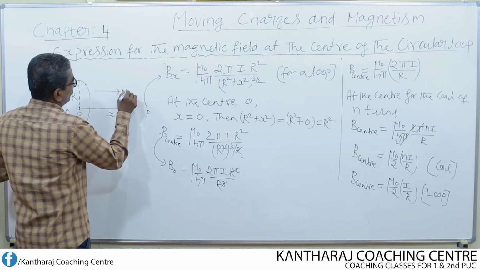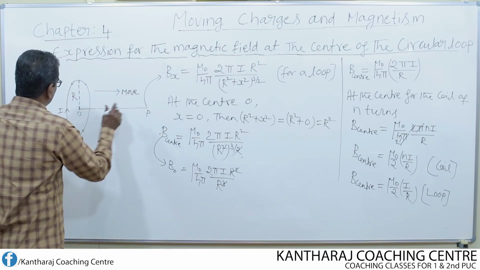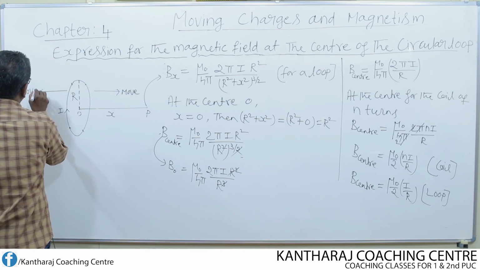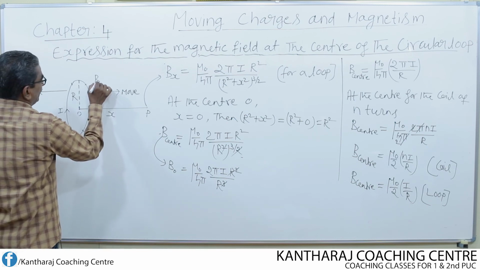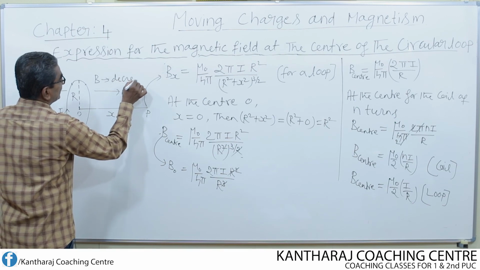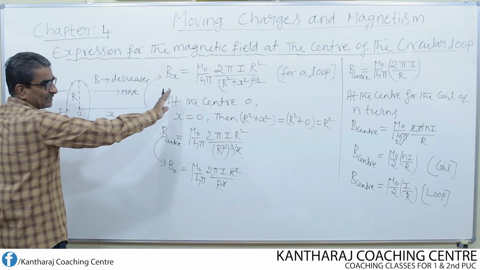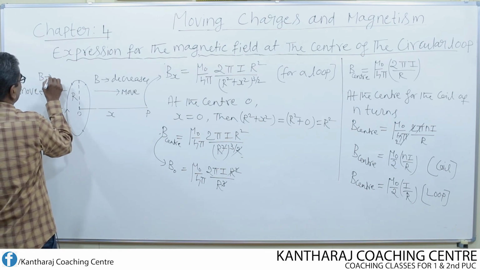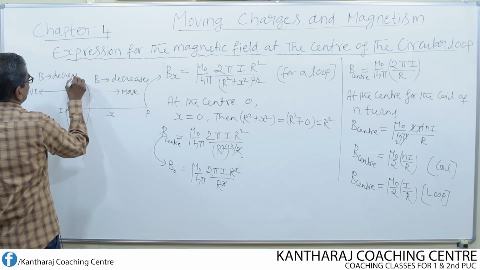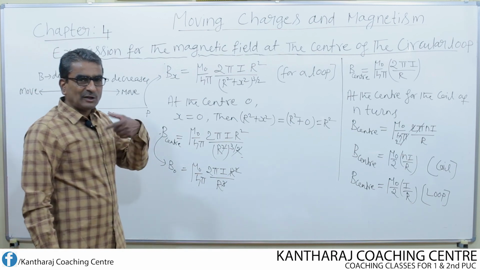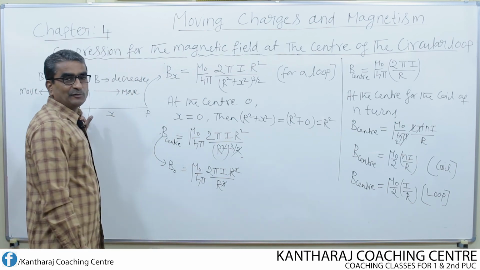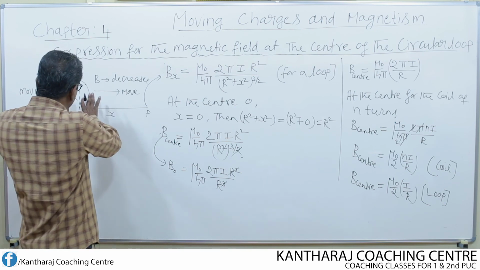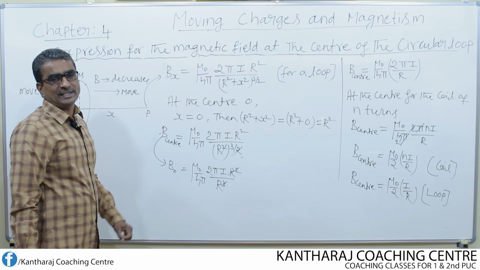So if you move away from the loop either toward this side or towards this side, what happens to the magnetic field? Field decreases. Even this side also, as we move, decreases. Again on this side also field decreases. It means that field is always maximum at the center of the loop or the coil. On either side of the coil or the loop, the field goes on decreasing as the distance increases.